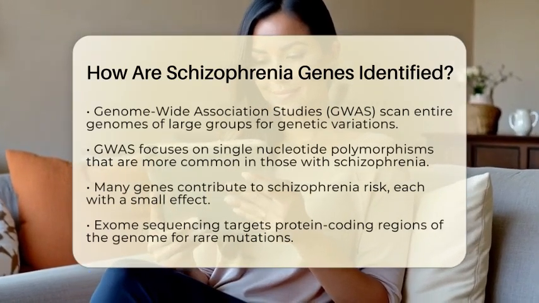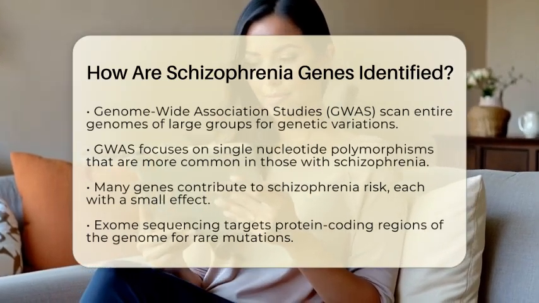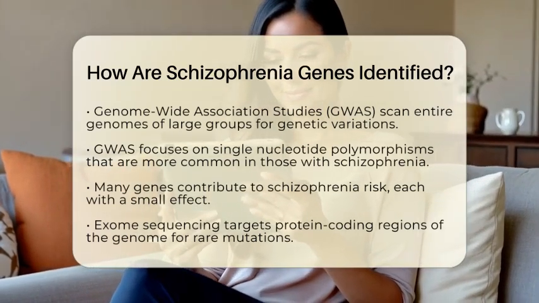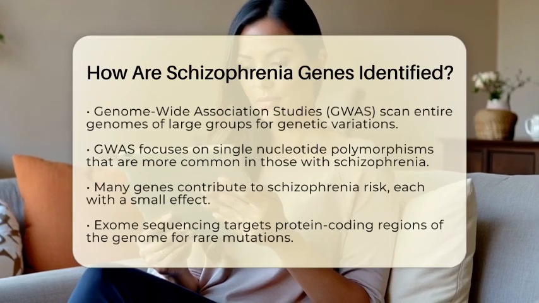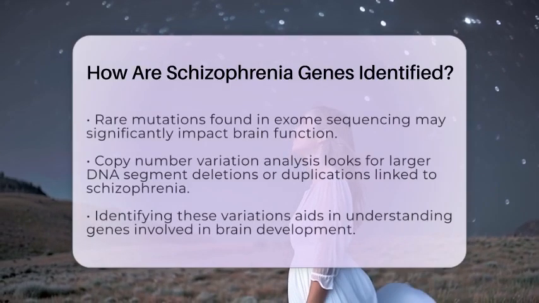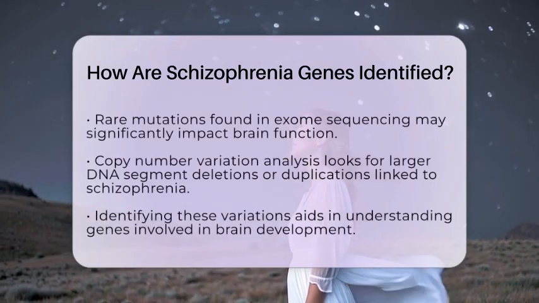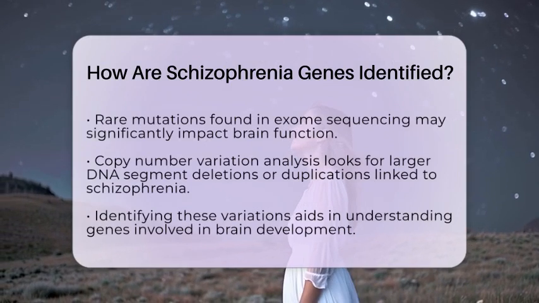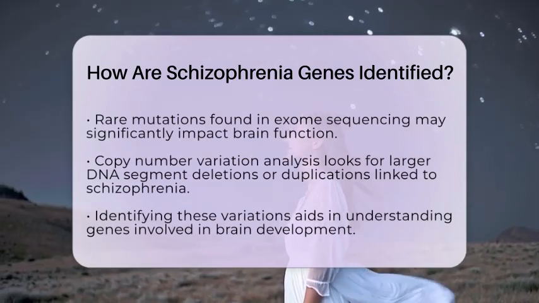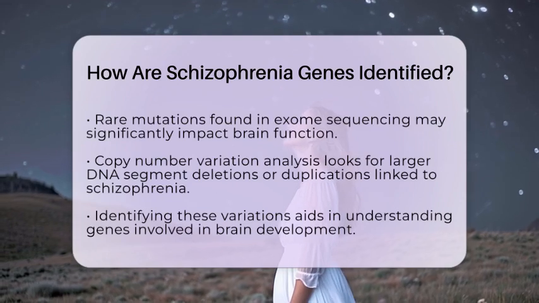Exome sequencing is another technique that focuses on the parts of the genome that code for proteins. Since only a small portion of our DNA is responsible for making proteins, this method looks closely at these regions to find rare mutations that might have a stronger impact on brain function. By identifying these mutations, researchers can gain a better understanding of how they might contribute to schizophrenia.